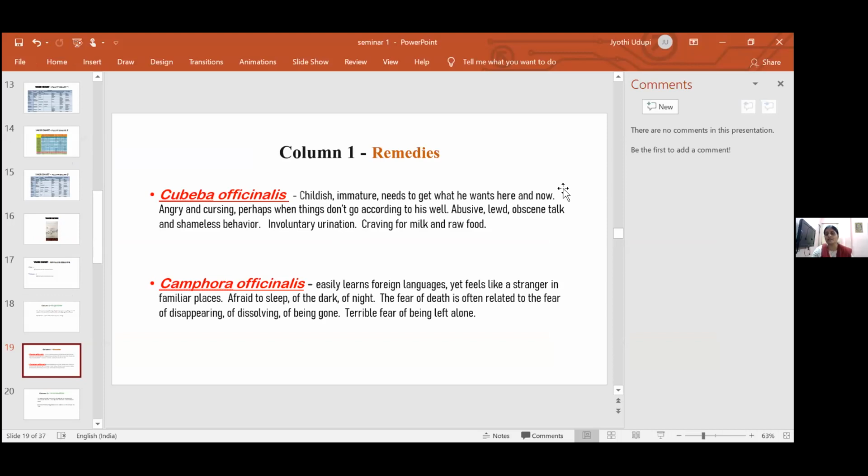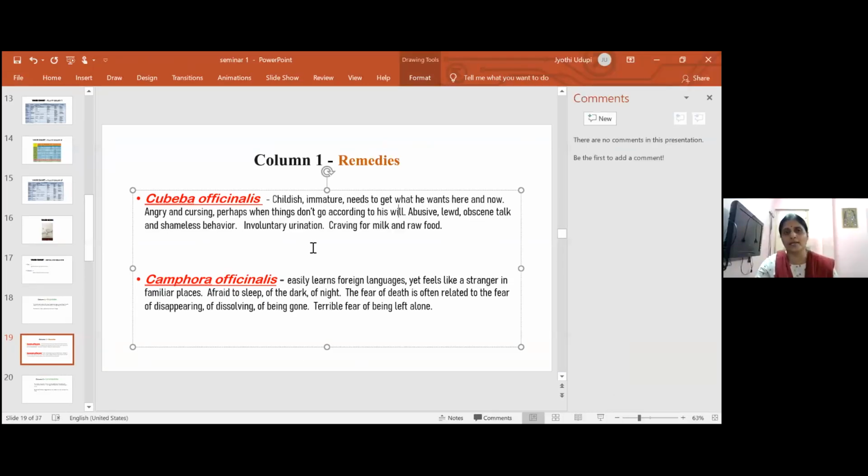The child was rolling on the floor and crying if he doesn't get anything, angry and cursing, perhaps when things don't go according to his will. Child is very abusive, lewd, obscene, and shameless in behavior. Involuntary urination, craving for milk and raw food.